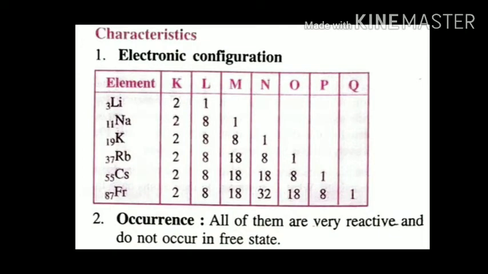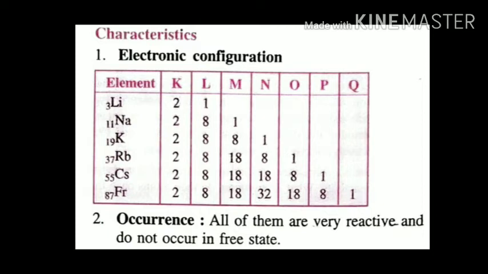The elements present in group 1 are lithium, sodium, potassium, rubidium, cesium and francium. Students, if you have a look at the electronic configuration of these elements, you will find that all these elements have single electrons in their outermost shell. You can see over here also, lithium has one electron in L shell, that is its outermost shell, sodium 1 in M, potassium 1 in N, rubidium 1 in O, cesium 1 in P and francium 1 in Q.